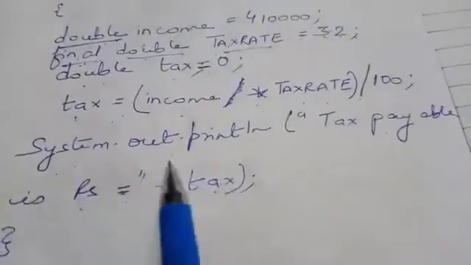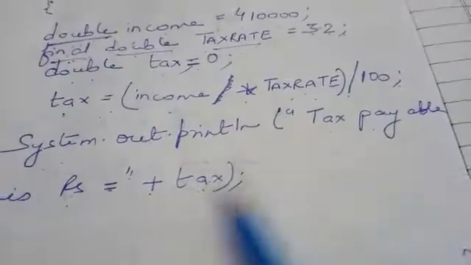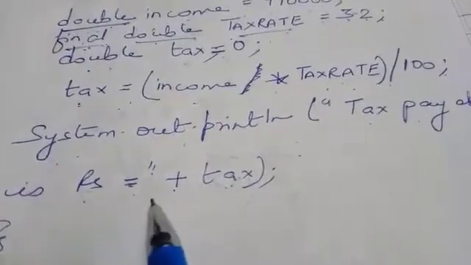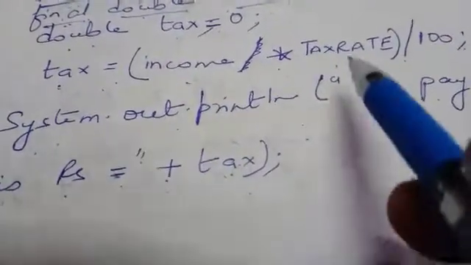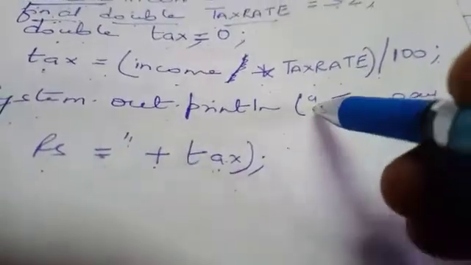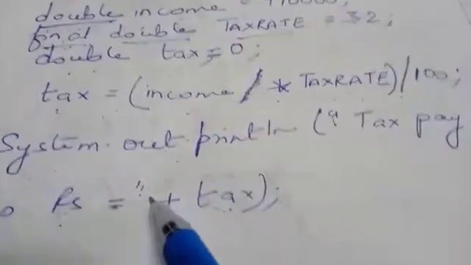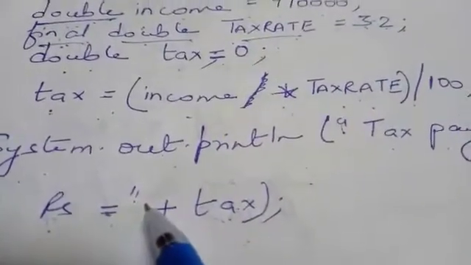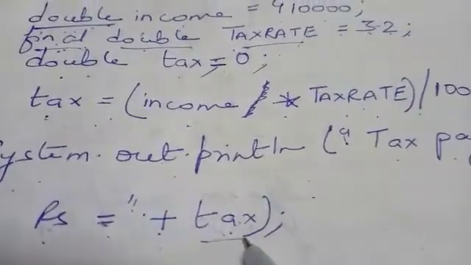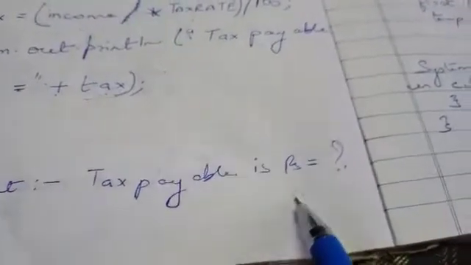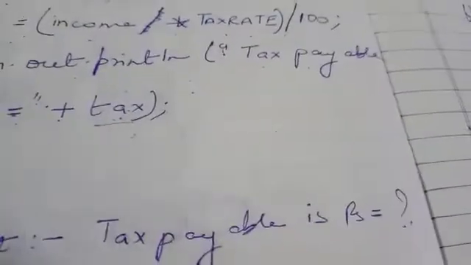Then system.out.println tax payable is rupees equal to plus tax. So whatever there is inside the inverted quote, that will be printed as a message, and this tax variable will bring the value from the formula. So the output which we will get is tax payable is rupees equals to whatever is the calculation.